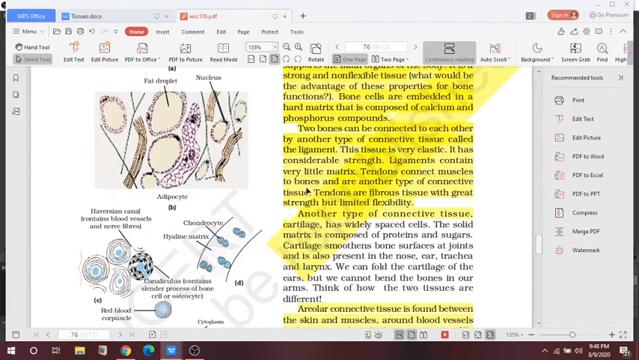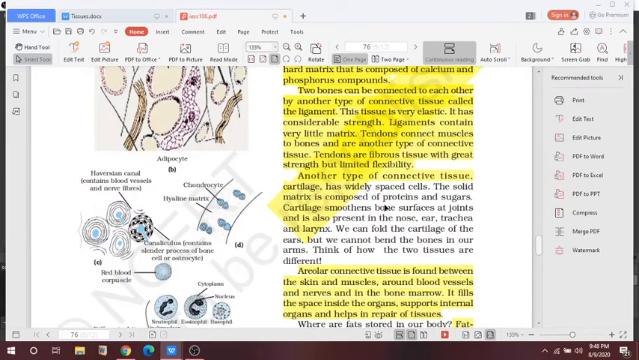That which connects muscles to bone we call tendon, and what do we call ligament? Where two bones are connected. So tendons are fibrous tissues with great strength but limited flexibility.